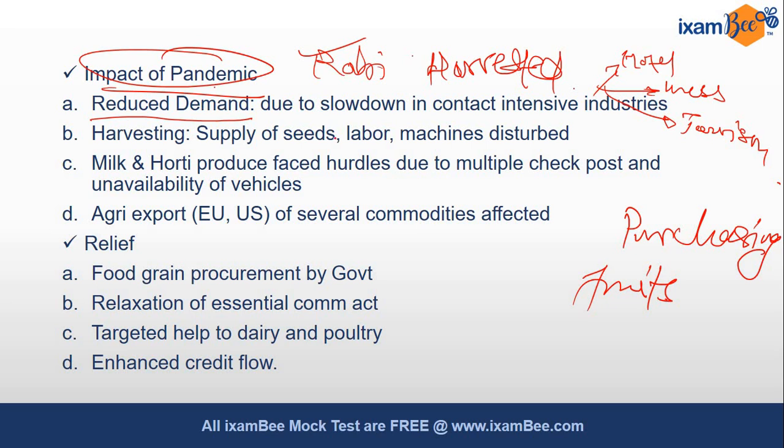And that's why we are seeing the reduced demand in the market. So it is ultimately affecting the agricultural income activities, ठीक है. Then harvesting season has coincided with the pandemic. I have just now talked about this. Then labor scarcity has occurred. Then machines were not distributed in time. Then milk and horticultural produce have faced many hurdles due to multiple checkposts and unavailability of vehicles, है ना.